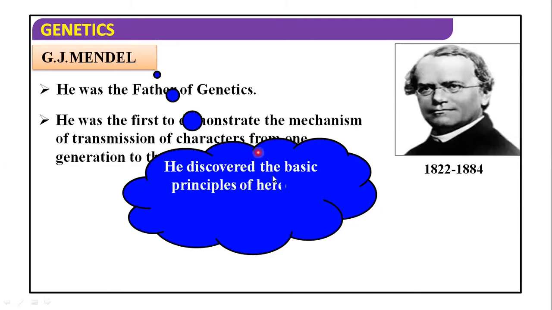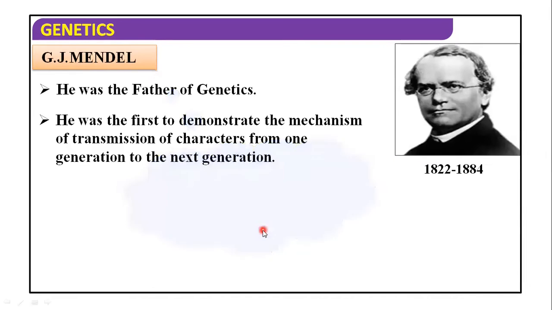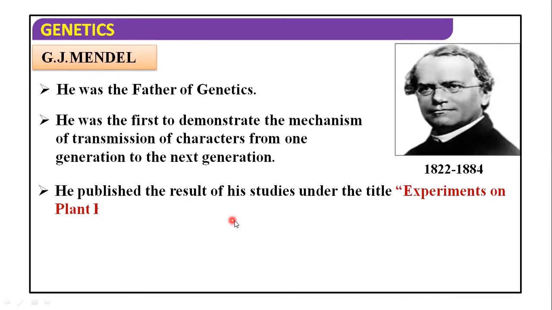He discovered the basic principles of heredity through experiments on the pea plant. Its scientific name is Pisum sativum. He used the different characters of the pea plant. He published the result of his study under the title Experiments on Plant Hybrids.